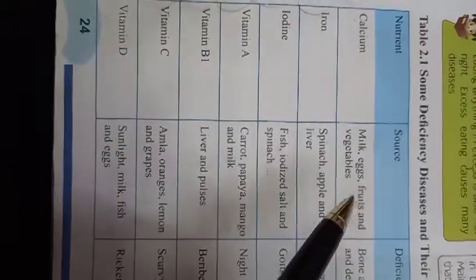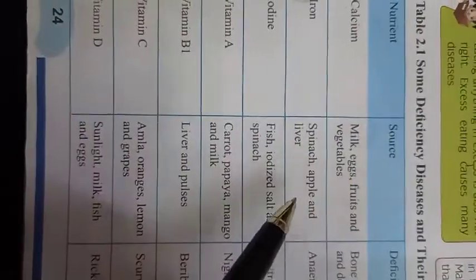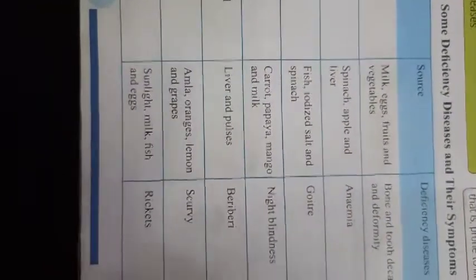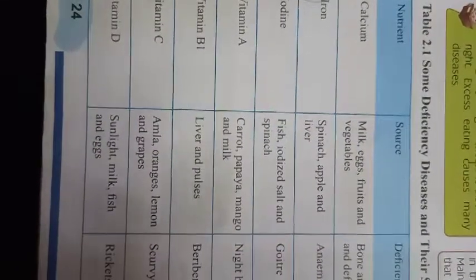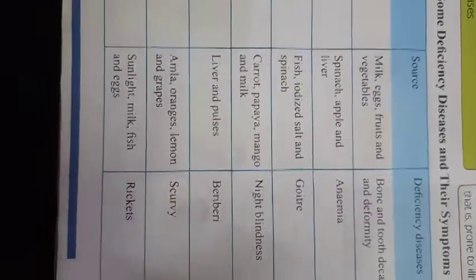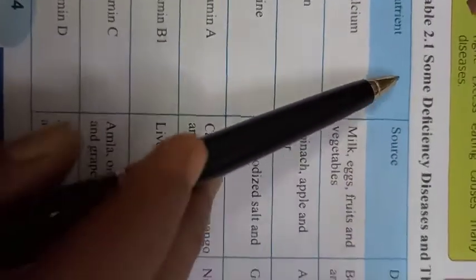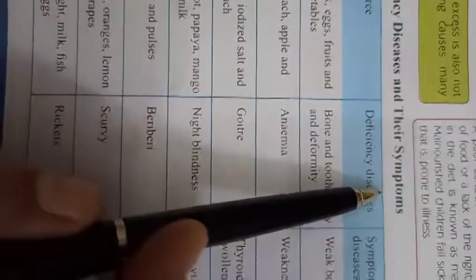Yes, dear students, see this table I was talking about. This table is given in the old book. It is not given in the new book. So, you know that we are giving you notes by considering both the books. From this book, this table is very important and helps you learn this chapter in a short way. So, some deficiency diseases and their symptoms.